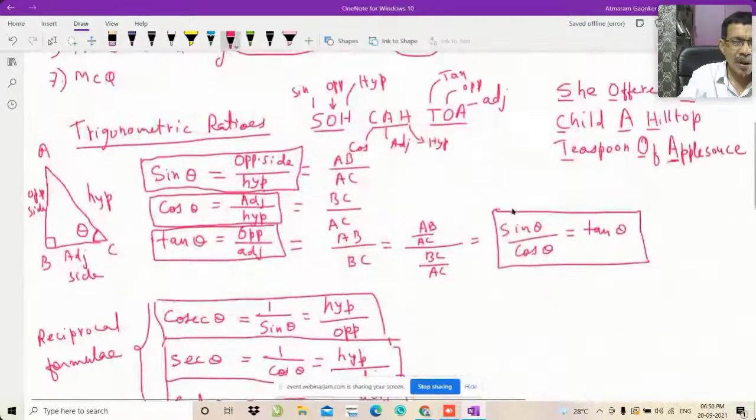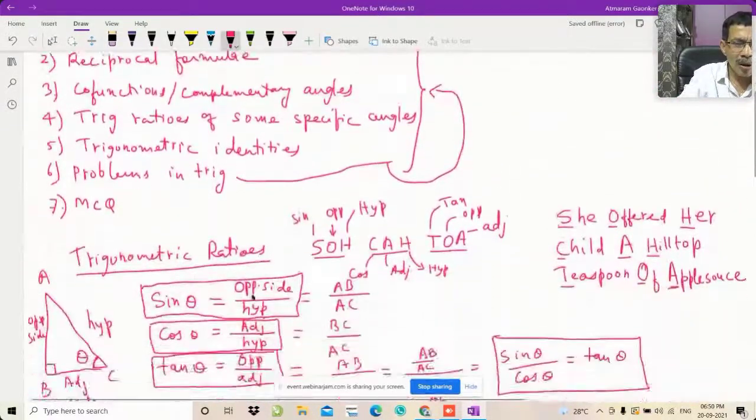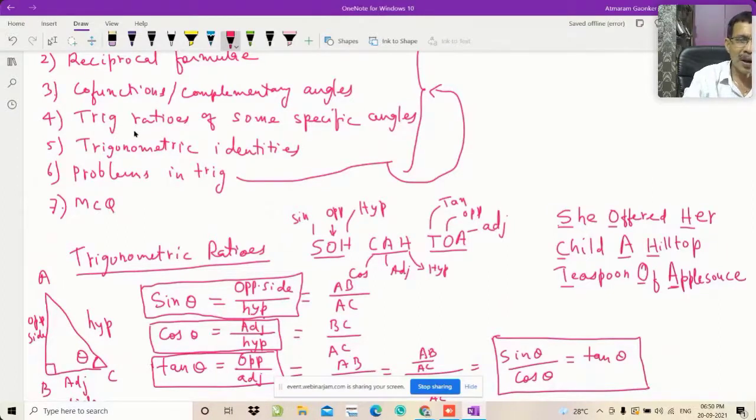And then in your trigonometric identities, there will be 9 formulas. So 13 plus 9, there will be 22 formulae, and it is not stopping with 22 formulae. The trigonometric ratios of some specific angles, those numericals you have to remember, 30 numericals. So 23 plus 30, in total you have to remember 53 formulas.